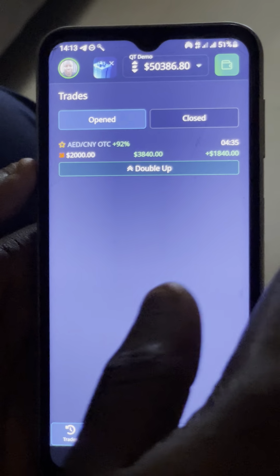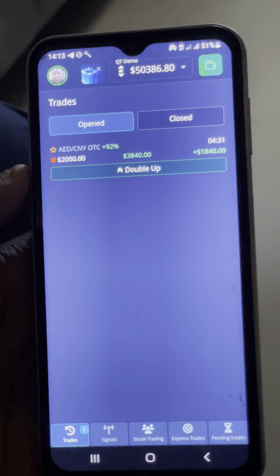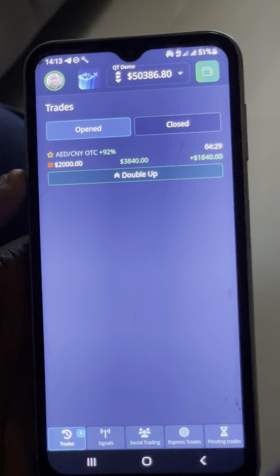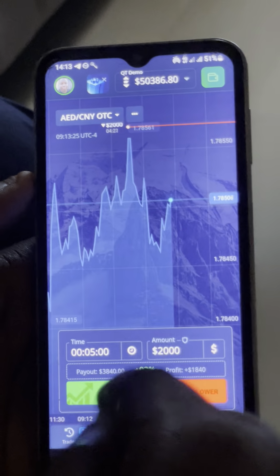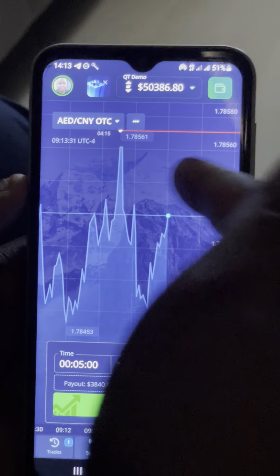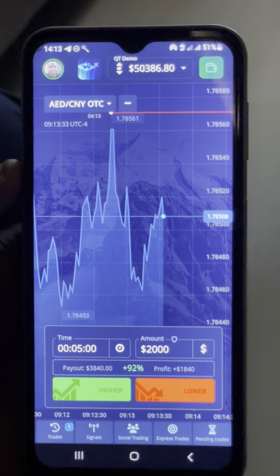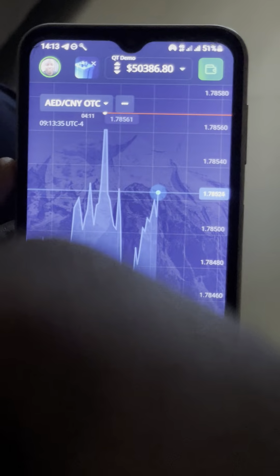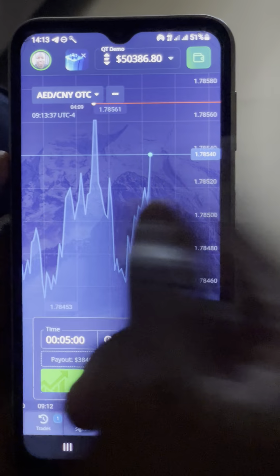Let's say after the 5 minutes, I lost the trade. I'm going to enter the first Martingale by 1 p.m. by ×2 of the initial capital I started with. This is what I'm talking about. This is just a demo. Let's say that I'm on loss now. You can see this is my entry. The red line is where I entered. And I said it is going to come down. You can see it has come down. That is why I'm on profit. Let's say it has broken through the red line. It is pumping. I'll be on loss.